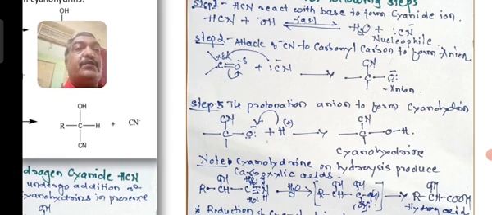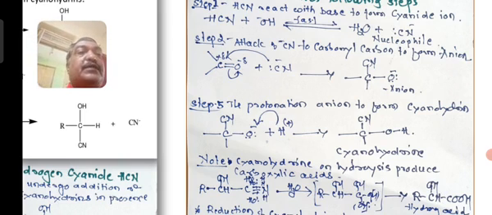Attack of the cyano group to the carbonyl group leads to the formation of a cyano product with negative charge on the oxygen. So generally I treat it as an anion part. This anion part, in the last step of the reaction, the third step, undergoes protonation. So you may ask one question, what is protonation? Addition of proton is called protonation.